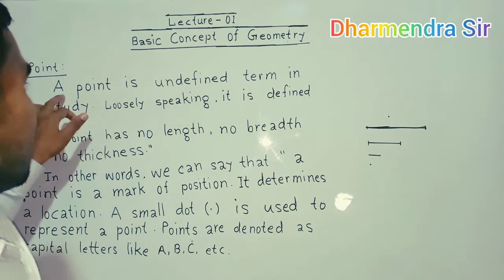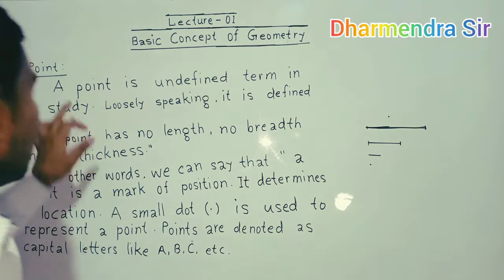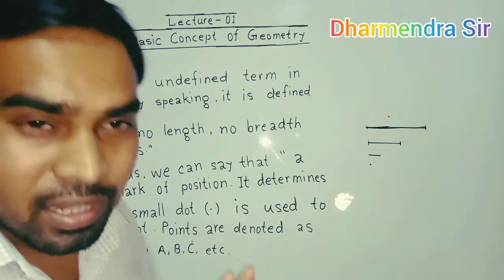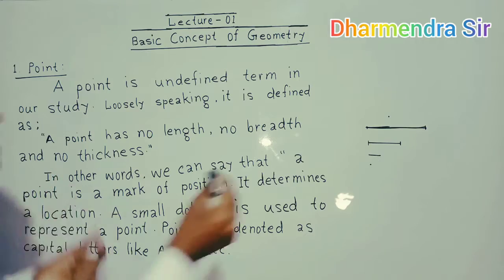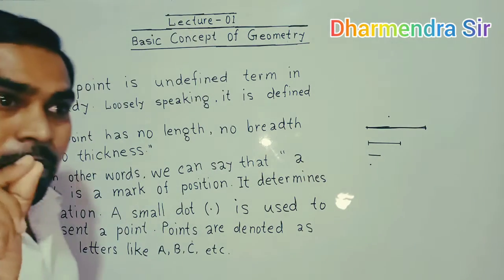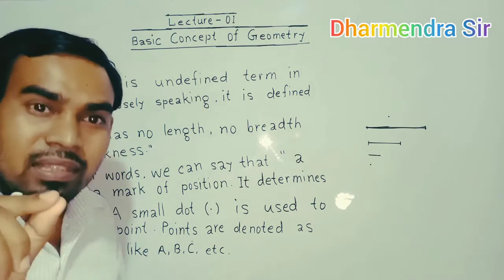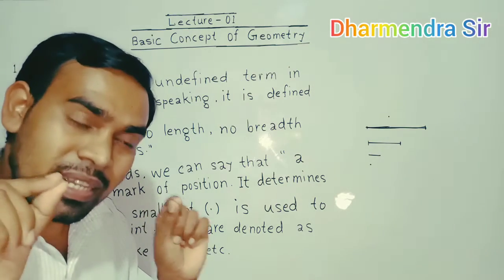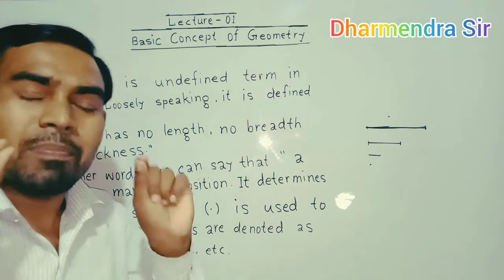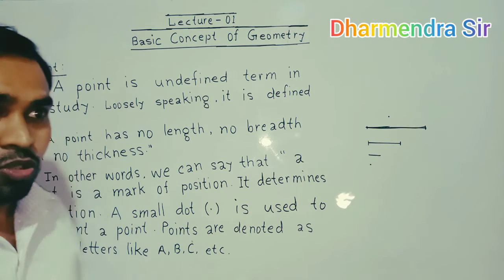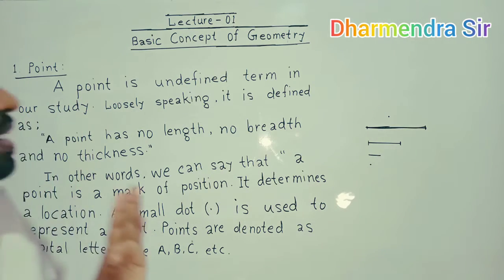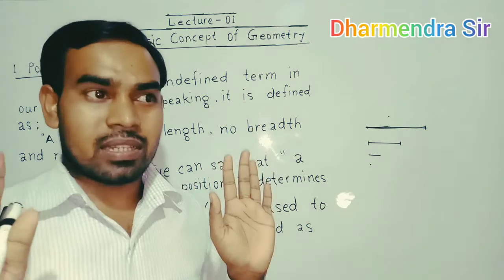So at first we say that a point is an undefined term. Why? Because a point has length, breadth and thickness also, but very small. So we say a point is an undefined term in our study.